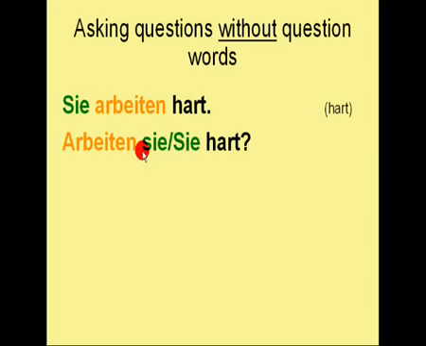But if the Sie with a small letter is at the beginning of a sentence, it is also written with a capital letter. So you cannot discern between those two when these are at the beginning of a sentence. Therefore, when I switched the position of these two, I included these two because both can be true. You can only find out from the context if it's meant to be they or you in a formal way. But anyway, the sentence Sie arbeiten hart can be turned into a question by switching the places of the subject and the verb, like this, Arbeiten Sie hart?